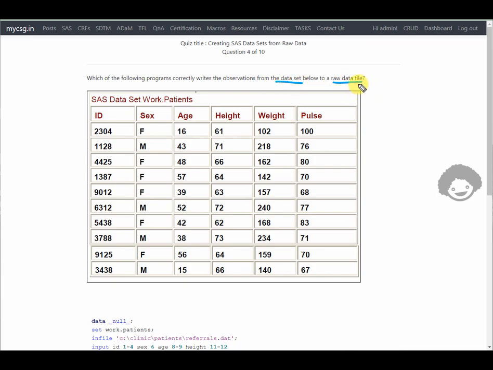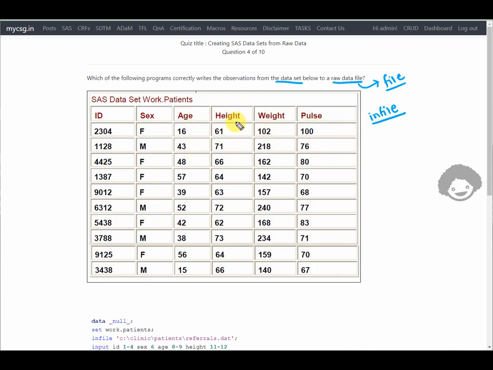From a SAS dataset to a raw data file, we are able to write to external files using the FILE statement. And we all know that for reading, we use the INFILE statement. In order to read data from external files, we use the INFILE statement. To write to external files, we need to specify the FILE statement within the DATA step. Let us see what options are given. Before that, let's also see the variables present: ID, sex, age, height, weight, and pulse.